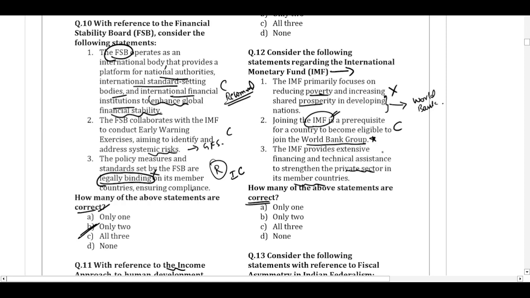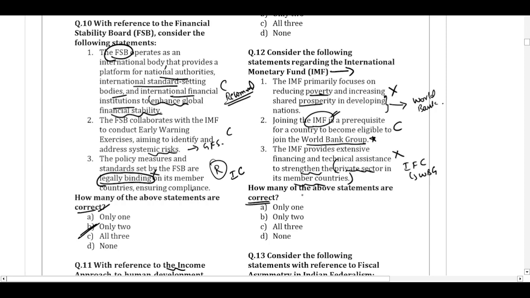Statement number 3. The IMF provides extensive financing and technical assistance to strengthen the private sector in its member country. In order to strengthen the private sector in the member countries, there is the International Finance Corporation under the World Bank Group, which will focus mainly on strengthening the private sector in the member countries. So this is not the basic objective of IMF. So this is also incorrect.